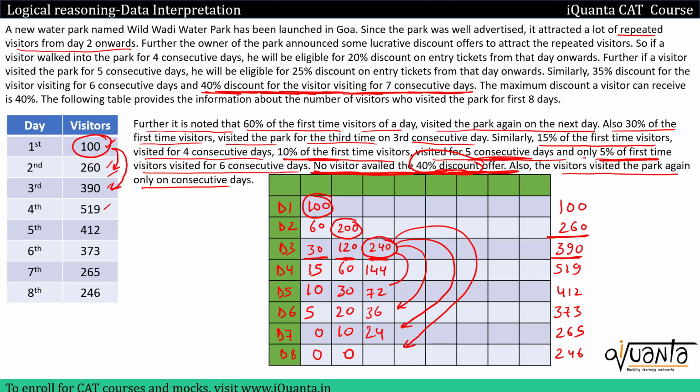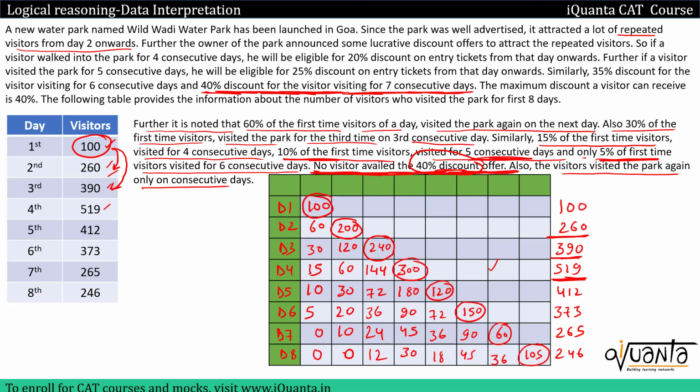these will visit on the 6th consecutive day. That means 5% of 240 is 12. So that is how you can fill the whole table. Now after this, 15 plus 60 plus 144 plus this x should be equal to 519. So you can find x, then again you can repeat the process of 60%, 30% who are coming on the next day. So after completing the table, I'll get this.